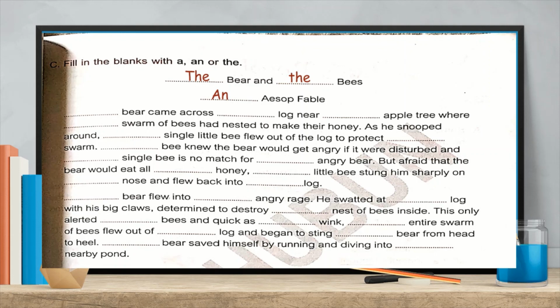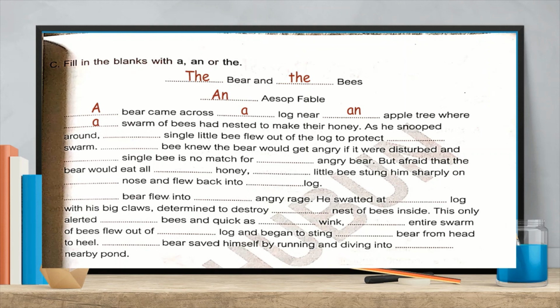Okay. Now dash bear came across dash log near dash apple tree where dash swarm of bees had nested to make their honey. Okay, so what can we write here? First of all, a bear came across a log near an apple tree where a swarm of bees had nested to make their honey. Okay. Yes, scholars.